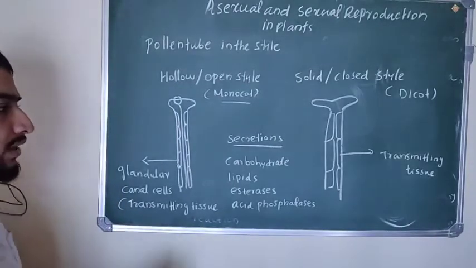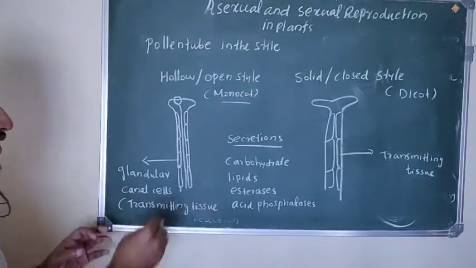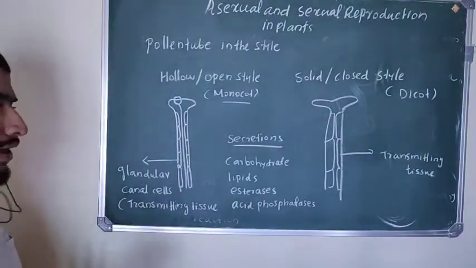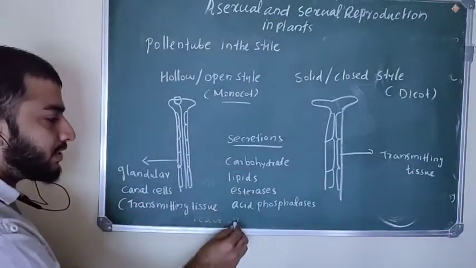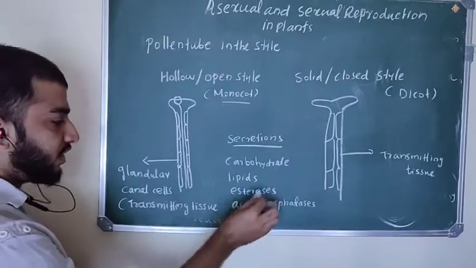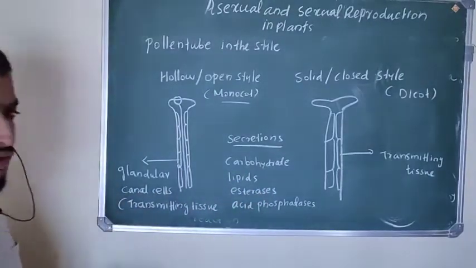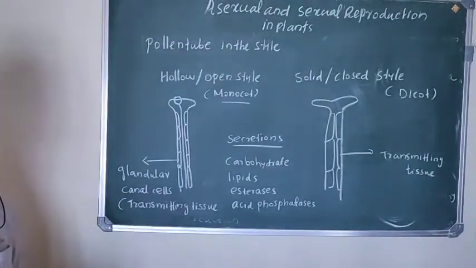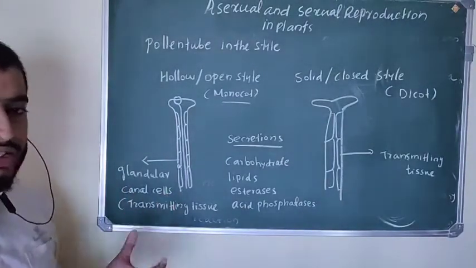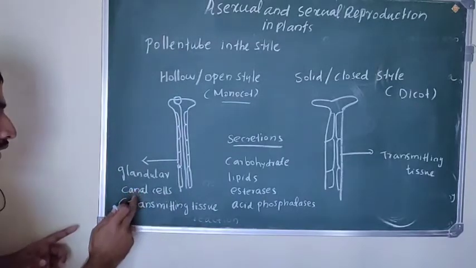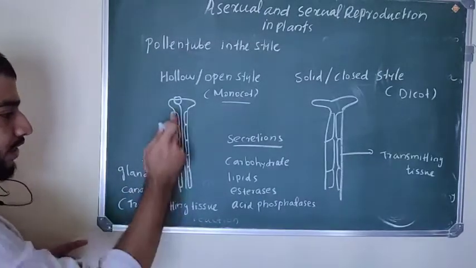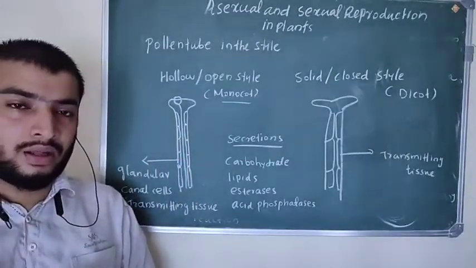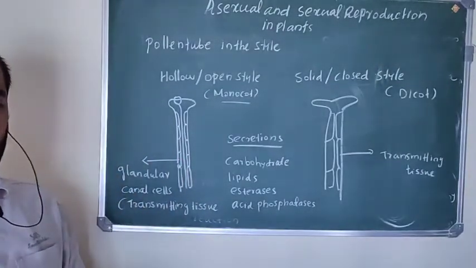The secretions produced by glandular canal cells contain carbohydrates, lipids, enzymes like esterases and acid phosphatases, and compatibility controlling factors. So that is the hollow or open style, which is present in monocot plants.